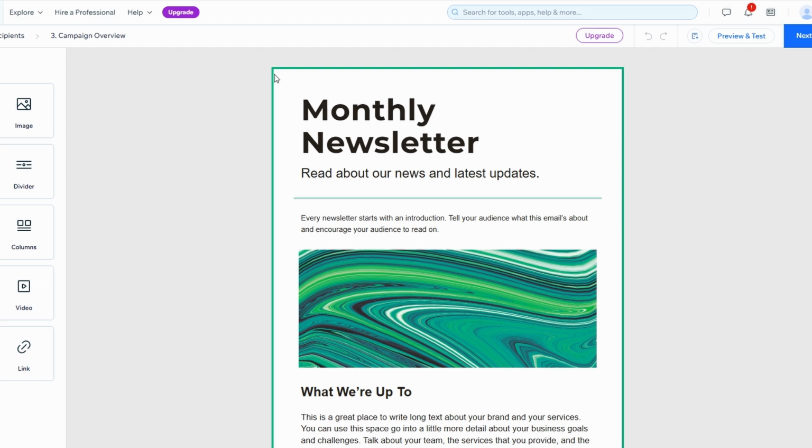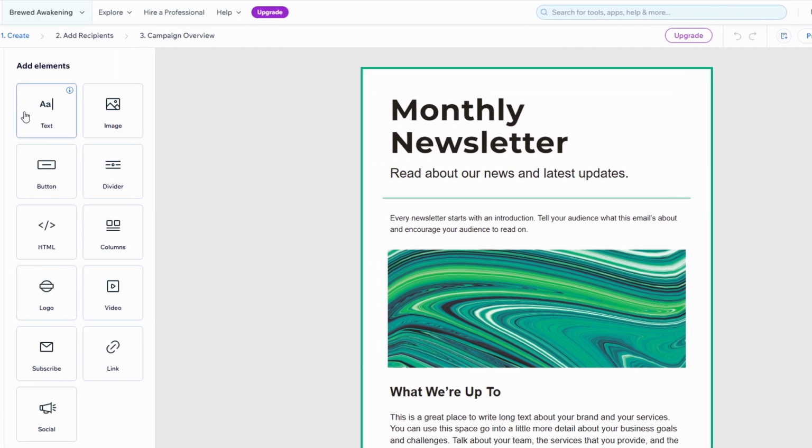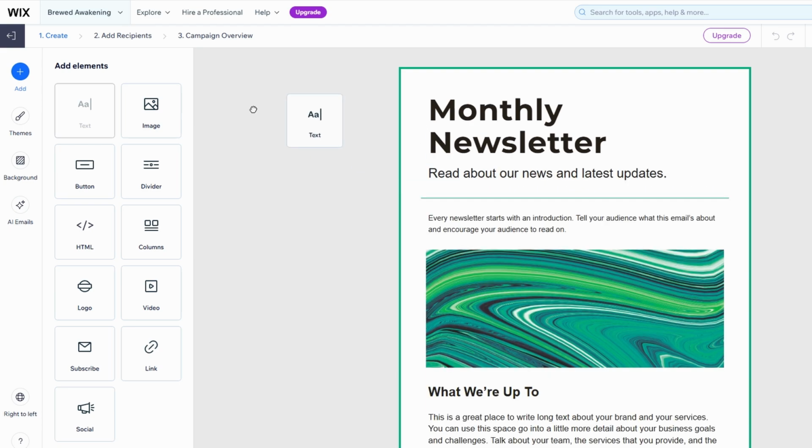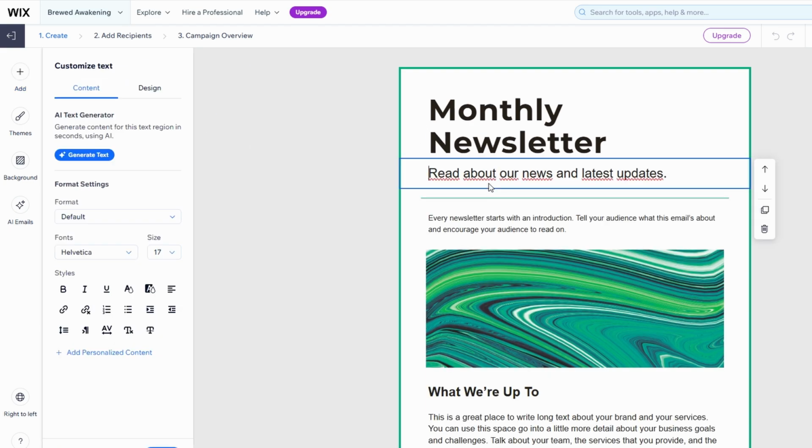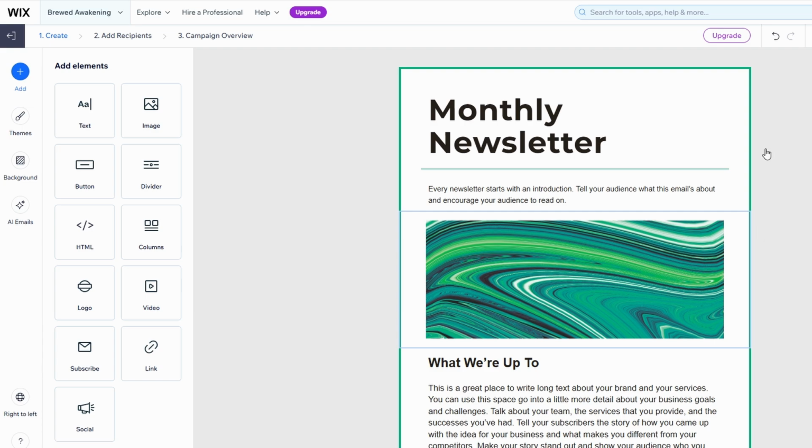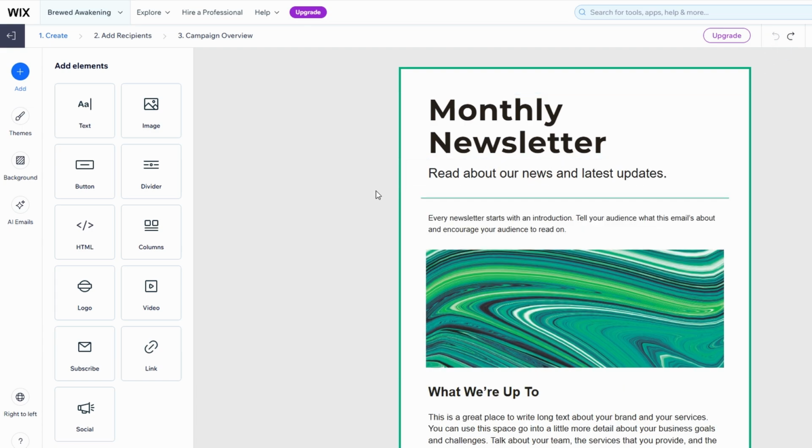Once you click Edit Template, you'll be taken to the editing page where you can fully customize it to reflect your brand and message. You can easily edit text, add images, update links, and even change the color scheme to match your business's branding. The drag and drop functionality makes it simple to add or remove sections, like buttons or social media links, and even insert dynamic content like personalized greetings for your recipients.